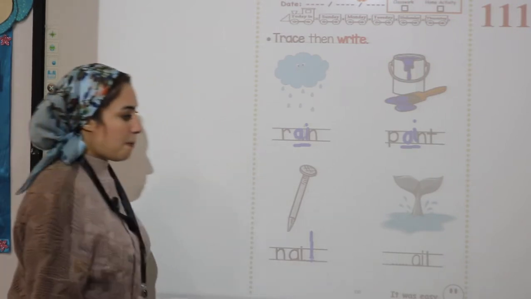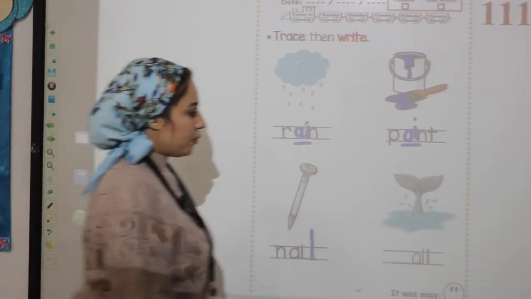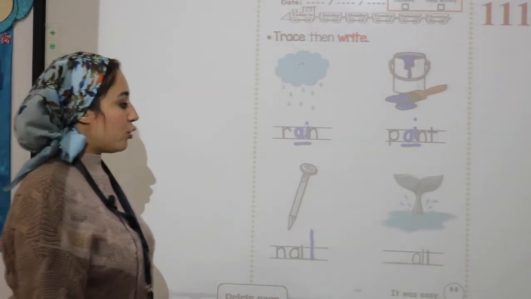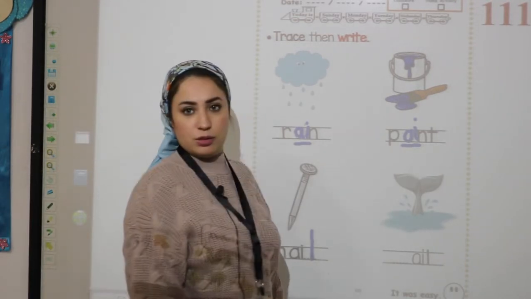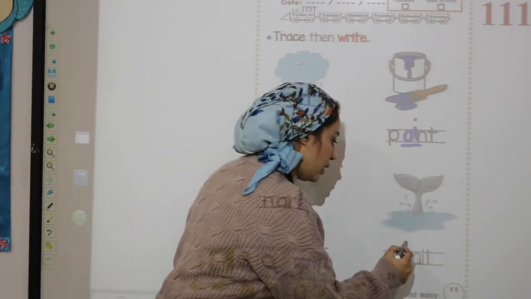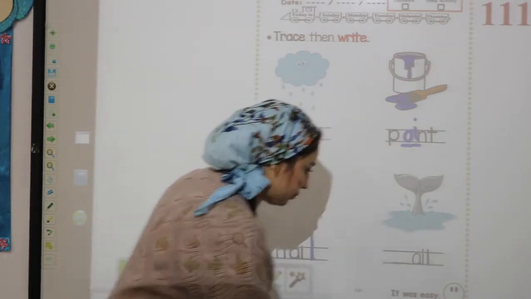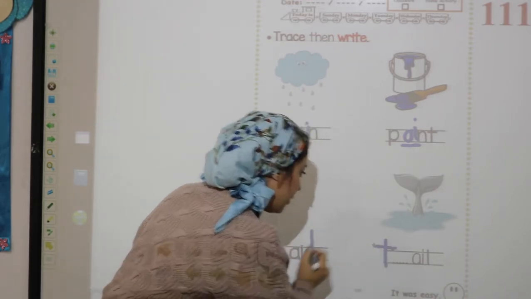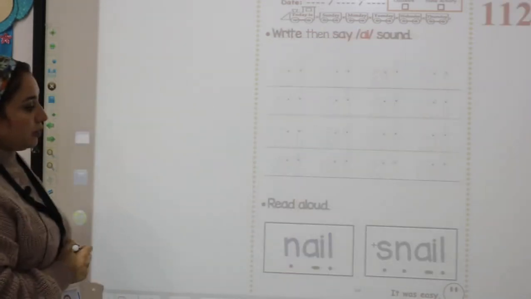Down, stick. Okay, and what is this? Tail. What is the first sound here? T. Down, stick, sleeping dash.